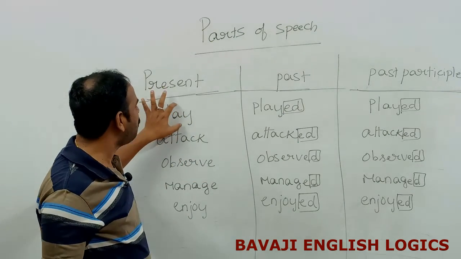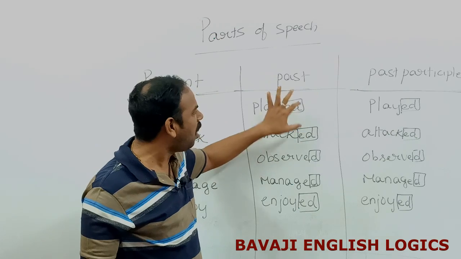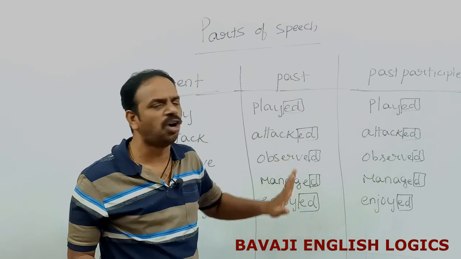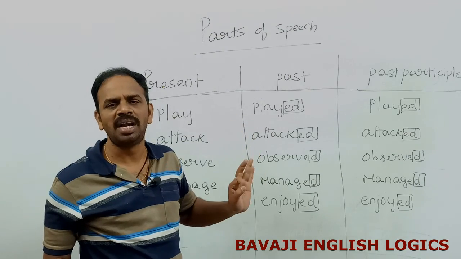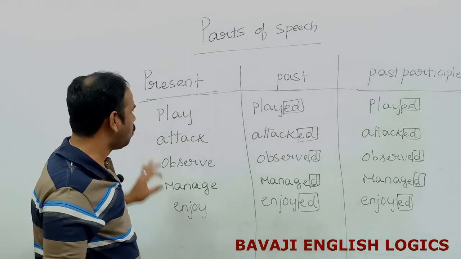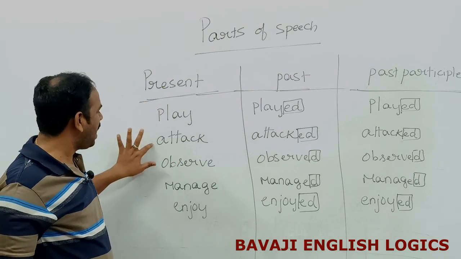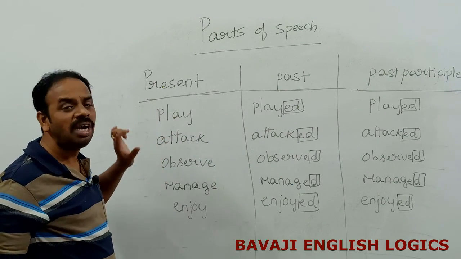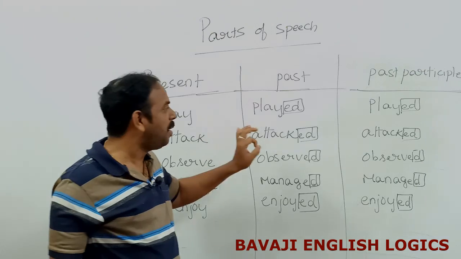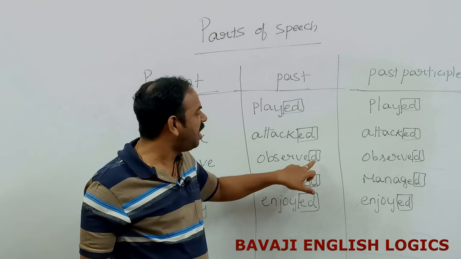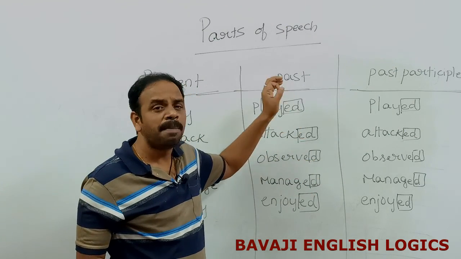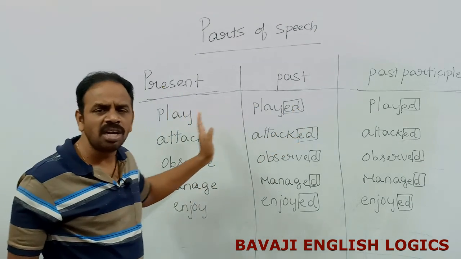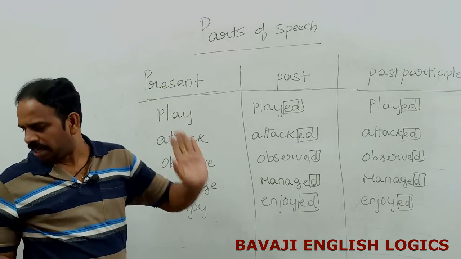So when a main verb takes D or ED in past form and past participle form, those verbs are called regular verbs. So all these, play, attack, observe, manage, enjoy, are called regular verbs because they are added with either D or ED in the past form and past participle form.